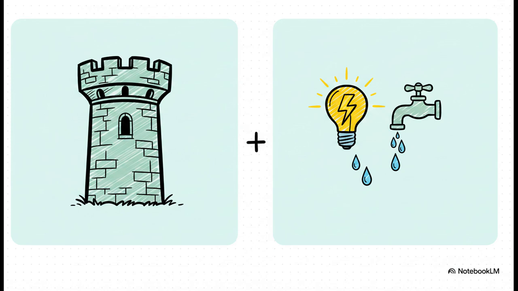All right, let's pivot slightly here and compare core capital with liquidity. If core capital is your long-term structural health, those thick stone walls of your fortress we just talked about, then liquidity is your short-term operational cash. It's the electricity, it's the running water, keeping the lights on day to day. You absolutely need both to survive, but they function in very different ways.